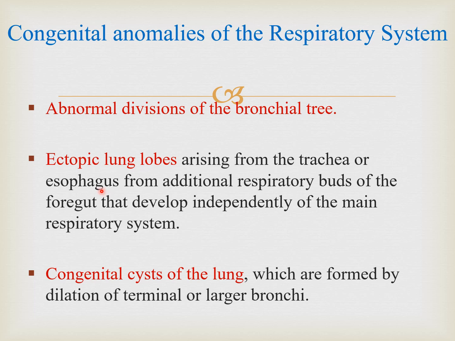This type of problem occurs in the early stages when the tracheo-esophageal septum is separating and the lung buds are developing from there. If their position is changed, we name it an ectopic lung lobe, an extra lobe not at the normal usual site.